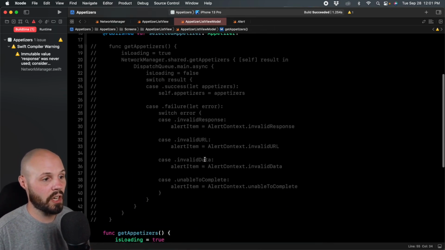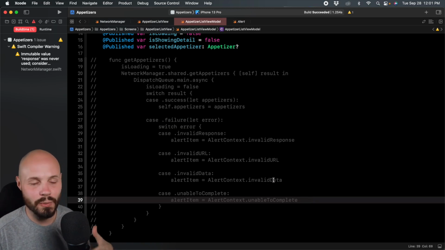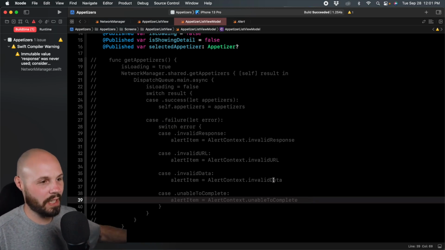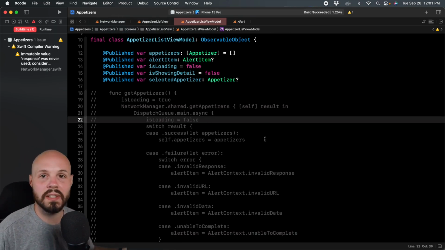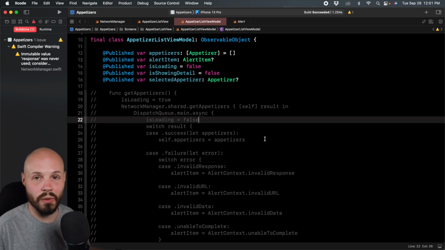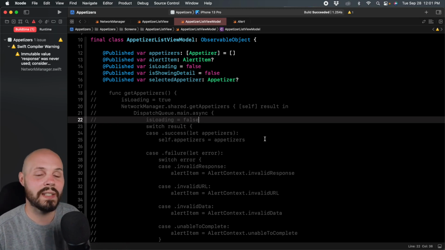If I go back up to our main function, you see the bulk of the work was handling our specific errors there. So again, that's what adds that confusing complexity that I wanted to stay away from. But some things you may notice: this self, and you may have seen weak self before. You no longer have to handle that in the new async await. That was another common source of errors, that whole weak self dance.